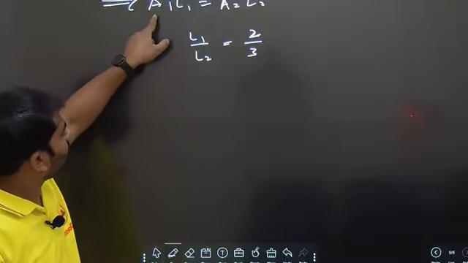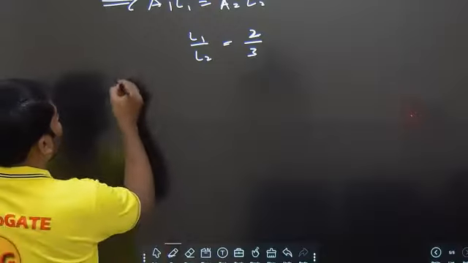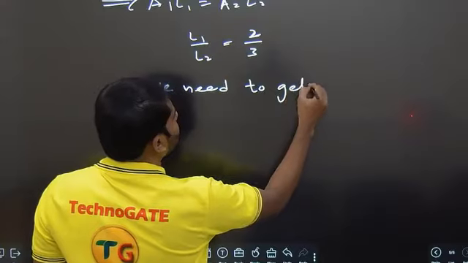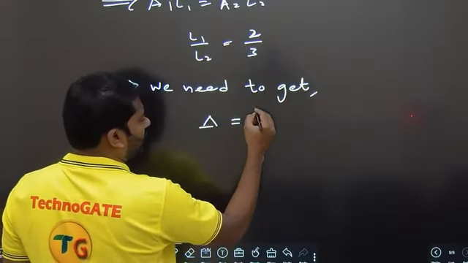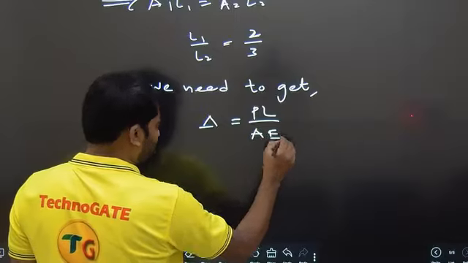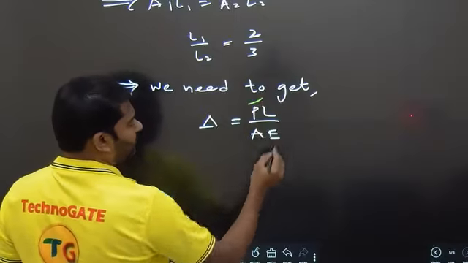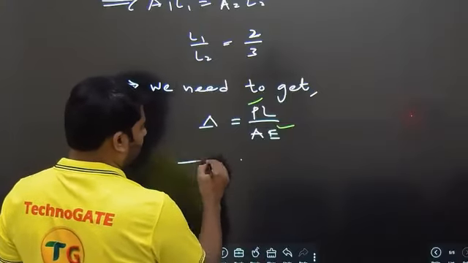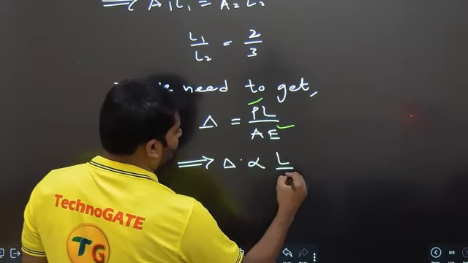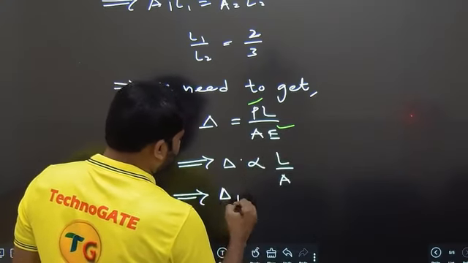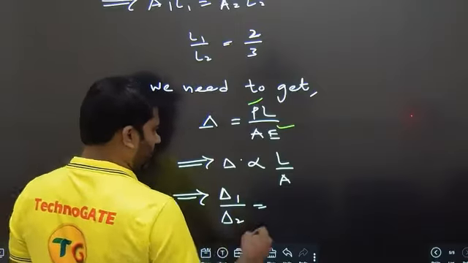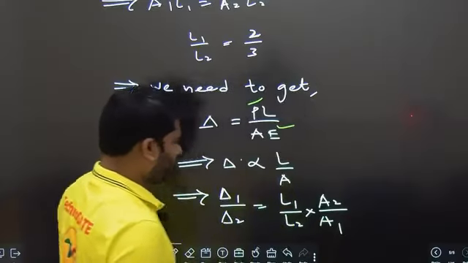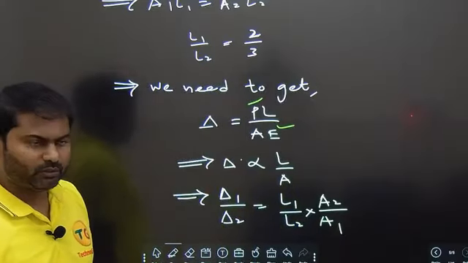So we need to get what they are asking, the elongation. We know the formula. Elongation is PL by AE, and we know these values are same. Load P is same. Young's modulus is same because both are of same material. So we will get delta is proportional to L by A. This implies delta 1 by delta 2 is equal to L1 by L2 into A2 by A1.